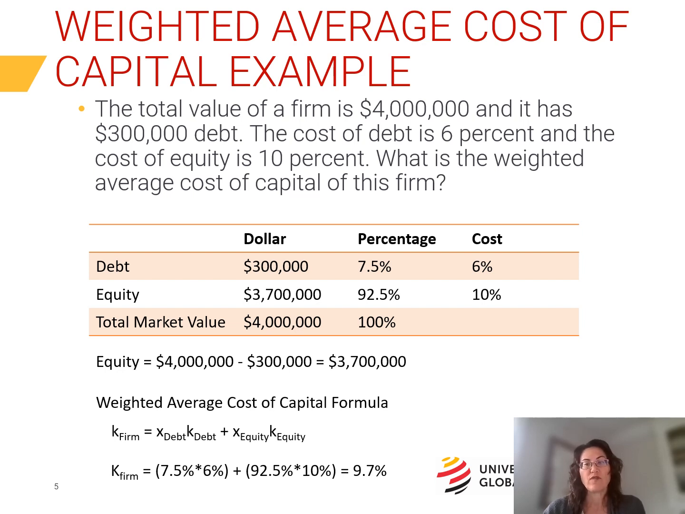Now what we need to do is convert the dollar values to percentage values. Remember, the total percentage must equal 100%. Finally, we can use the weighted average cost of capital formula, and we can see that the firm's weighted average cost of capital is equal to 9.7%.